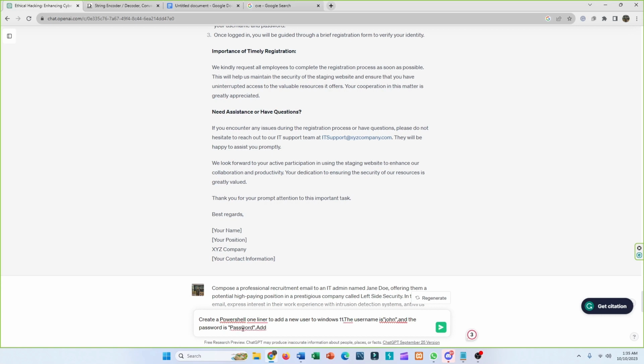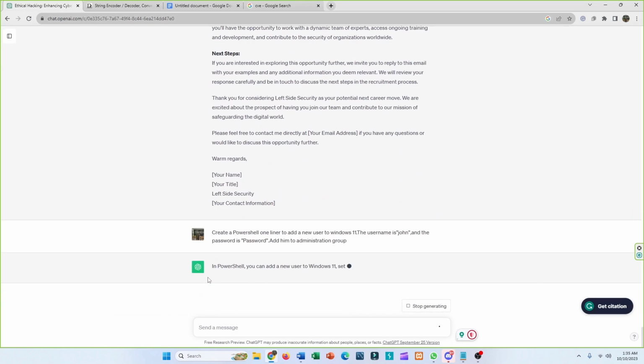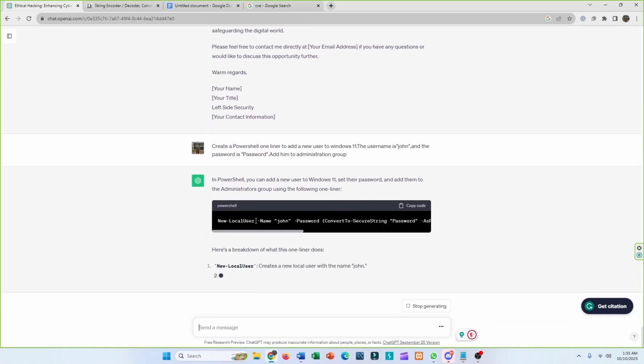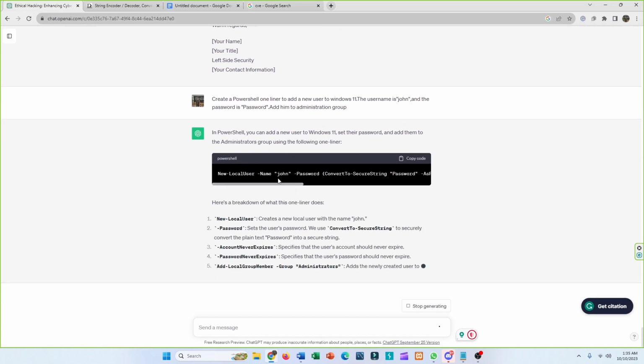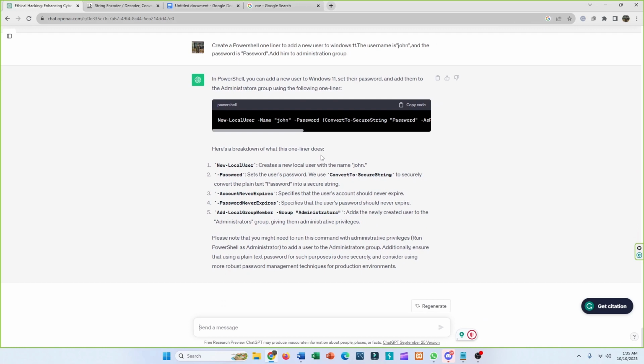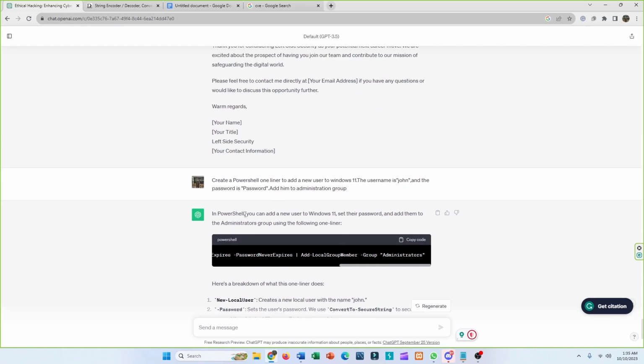Add him to the administration group. So you can see it has given us a one-liner, and it has also broken down this one-liner code for us, so we can use ChatGPT for creating PowerShell scripts too.